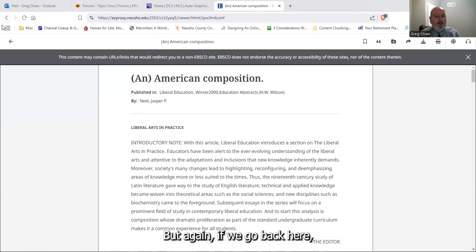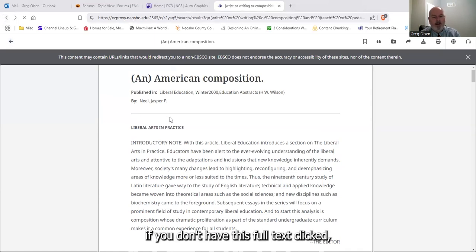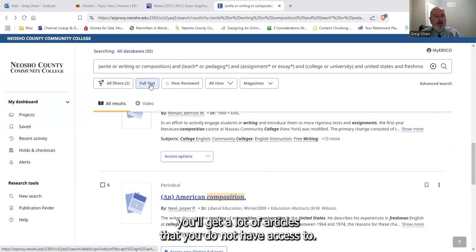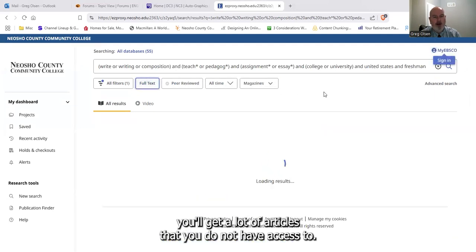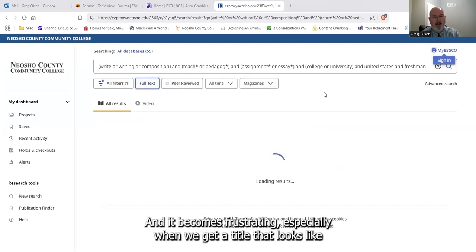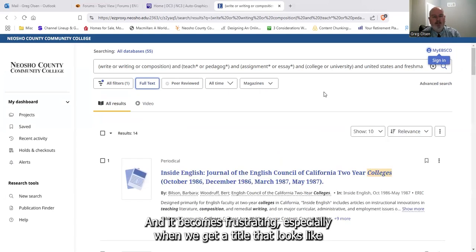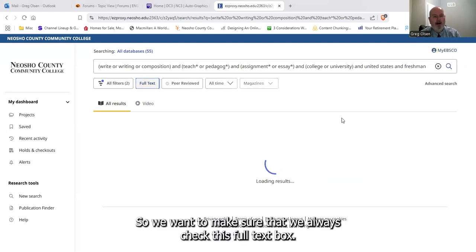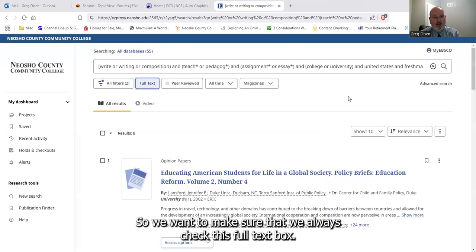But again, if we go back here, if you don't have this full text clicked, you'll get a lot of articles that you do not have access to. And it becomes frustrating, especially when we get a title that looks like exactly what we're looking for and we don't have access. So we want to make sure that we always check this full text box.